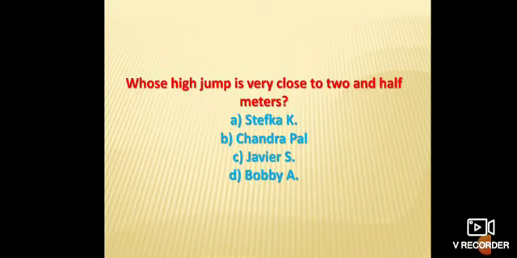And this is your last question. Whose high jump is very close to 2.5 meters? Stefka's jump is 2 meter 9 centimeter. Chandrapal's is 2 meter 17 centimeter. Javier's is 2 meter 45 centimeter. And Bobby's is 1 meter 91 centimeter. So think and write your answer in your rough note, children. It is a very easy question.